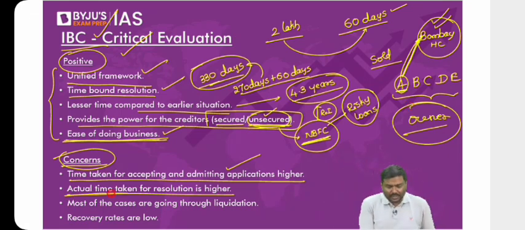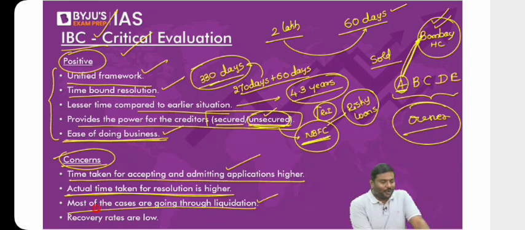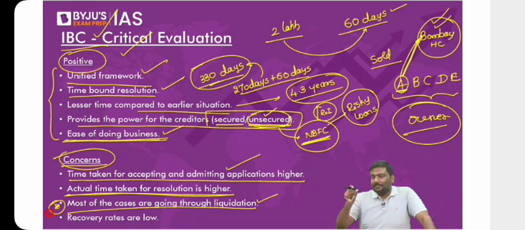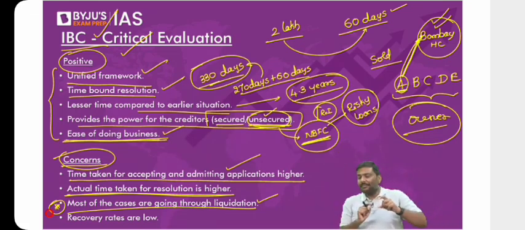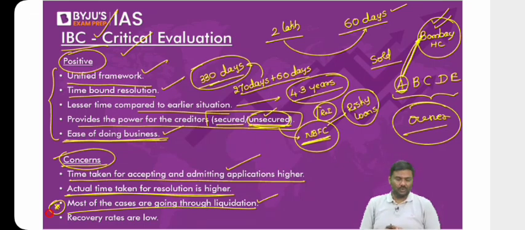So the actual time taken for resolution is much, much higher. Most of the cases are going through liquidation. What was the most important objective of IBC? You tell me. Was it preservation or destruction? It was preservation. But what if most of the cases are leading to closure of the companies? Does it not mean that IBC is not performing very well? We are not able to meet the central objective of the Insolvency and Bankruptcy Code. So most of the cases are going to liquidation.